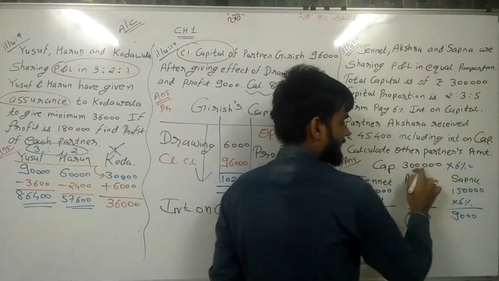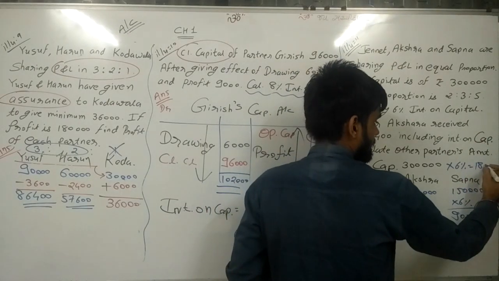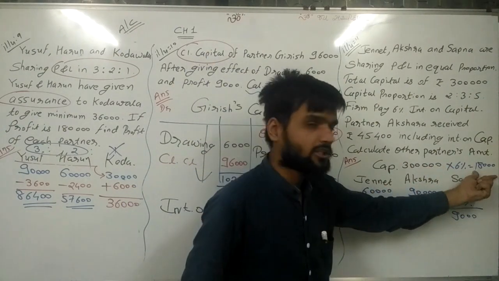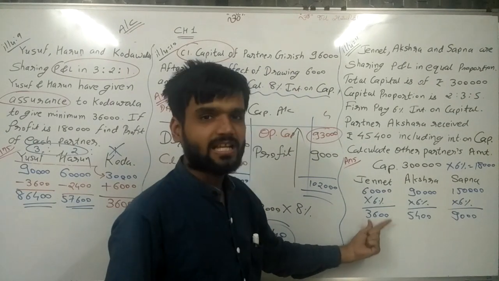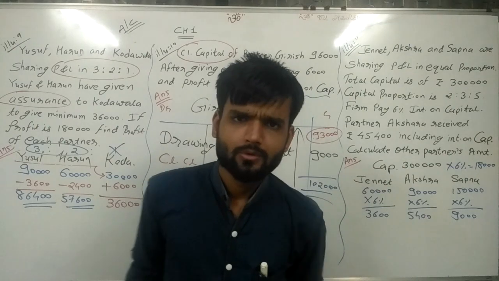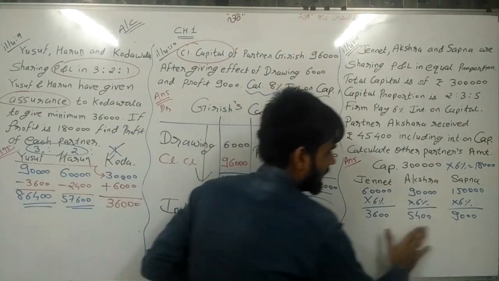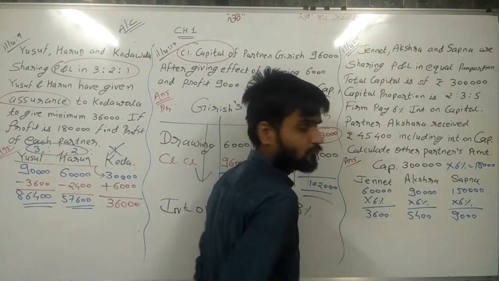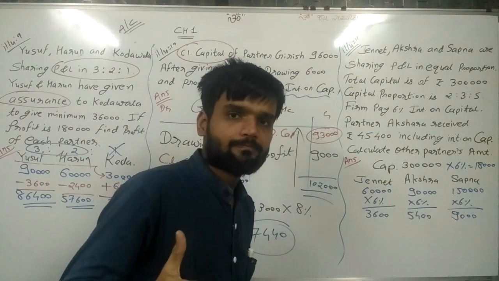And if you don't want to calculate 3 times, you can calculate in this way also. Calculate 6% of 3 lakh. 6 3s are 18, so 18,000. And this 18,000 you can distribute in the proportion 2, 3 and 5. Then you will directly get 3,600, 5,400 and 9,000. That is the second method. As you wish, you can do it. Now, the important thing: Janet gets interest of 3,600, Akshara gets 5,400 and Sapna gets 9,000 from the profit.